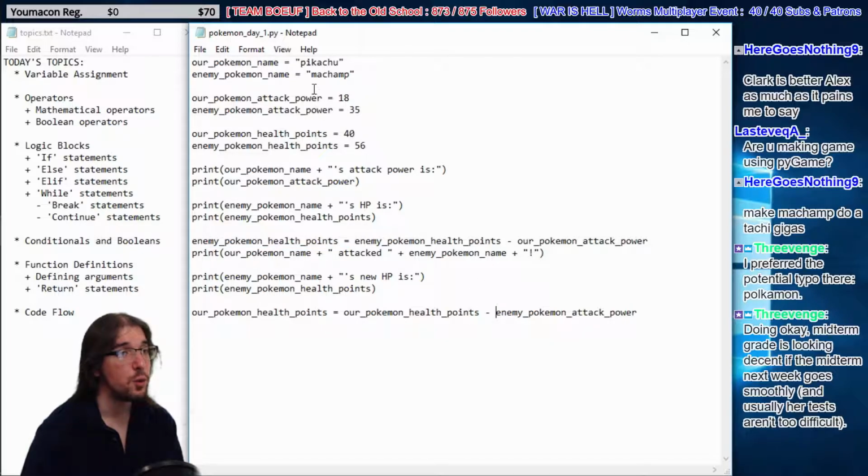All right, so we have 40 is our Pokemon's health points minus 35. Holy shit, Pikachu's almost fucking dead. What a scrub. Level up, Pikachu.